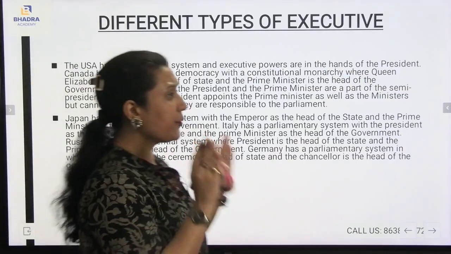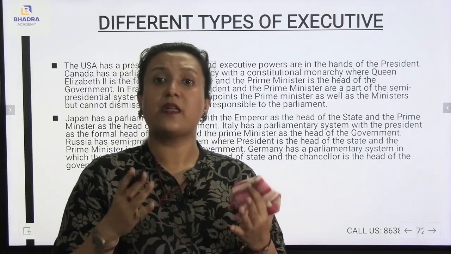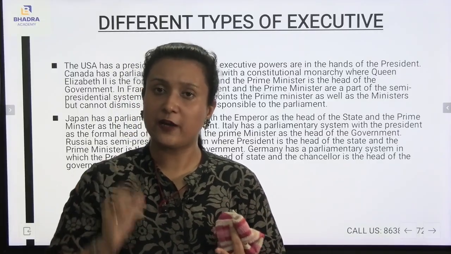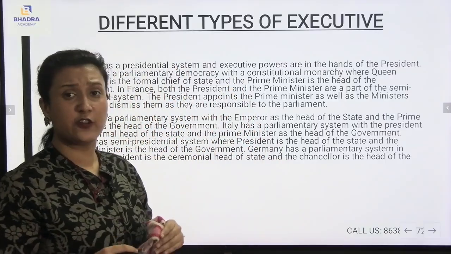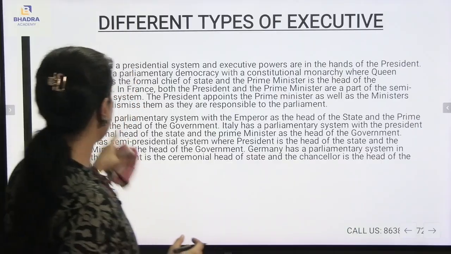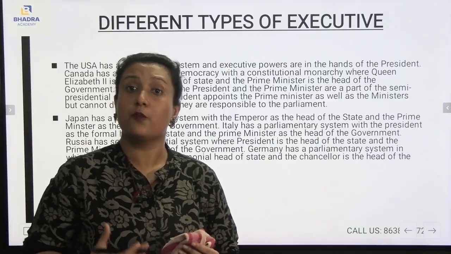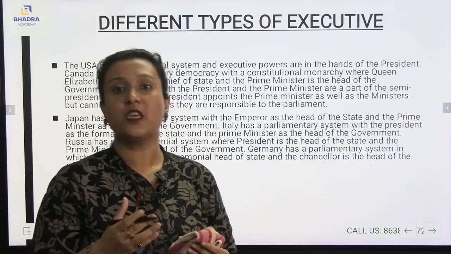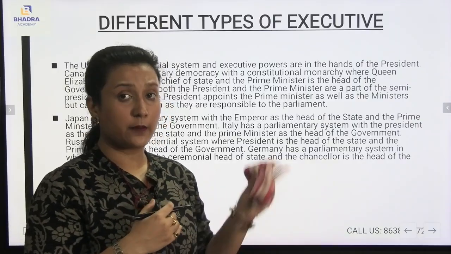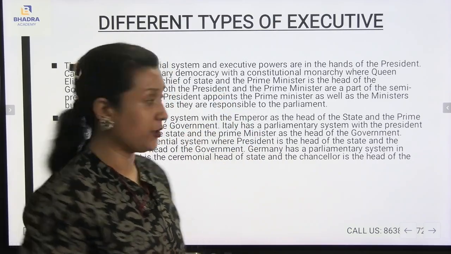Now, if I talk about both the countries, in the USA there is presidential rule. The executive is actually under the president itself. The head of the country is the president, and all the executive powers are under the president itself. Now, here in Canada there is the monarchy rule, which is under now King Charles III. And here the prime minister is the head of the country.